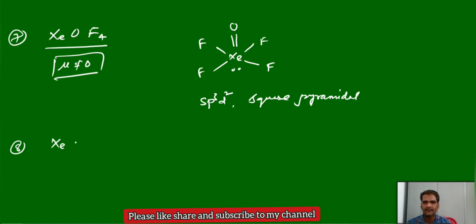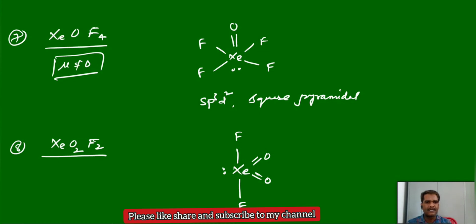Next, xenon dioxide difluoride. The structure of xenon dioxide difluoride is like this. Again 6 electrons are in bond formation and 2 form one lone pair.